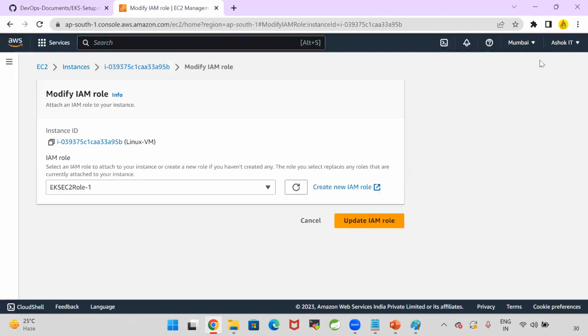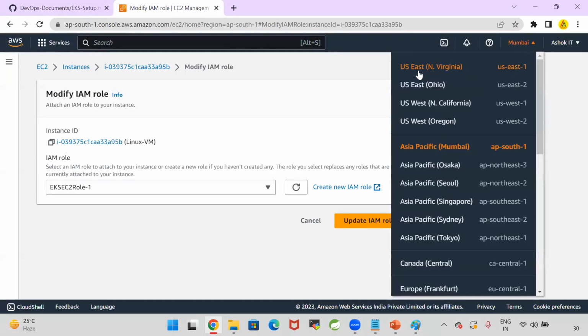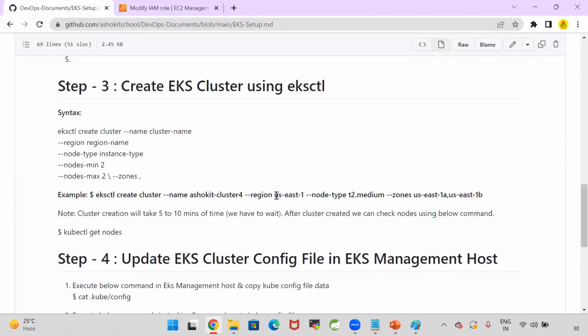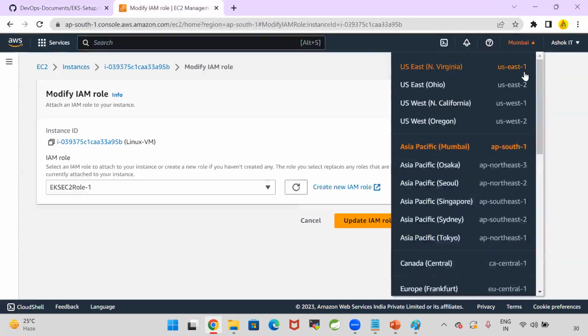If anybody is in the US, they can go for their nearest region. Suppose you go for North Virginia, US East 1 will be the region code. Earlier, I created the cluster in US East 1. Then node type. I need worker nodes. Worker nodes I need as medium instances. They are also chargeable. The cluster is chargeable. T2 medium instances are chargeable. So now the node type I want is T2 medium. The nodes should be created in the zones US East 1A, US East 1B. Suppose you want to create the cluster in the North Virginia region, then you can go for that.